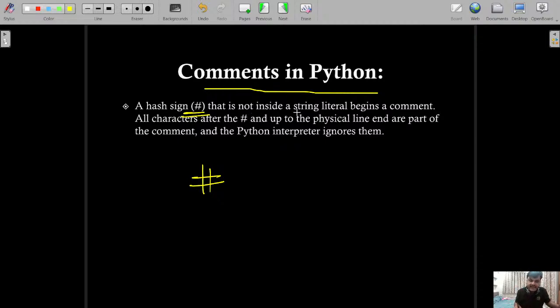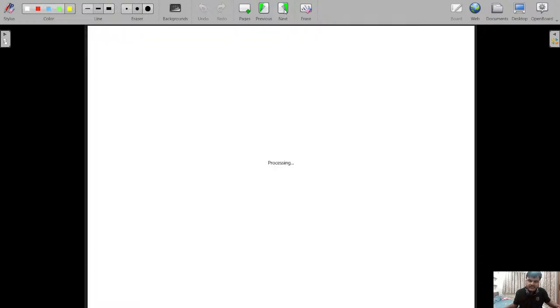A hash sign that is not inside a string literal begins a comment. All the characters after this, whatever is written, you can call it a comment line. This is a comment line. So using this hash symbol, you can give comments in Python.